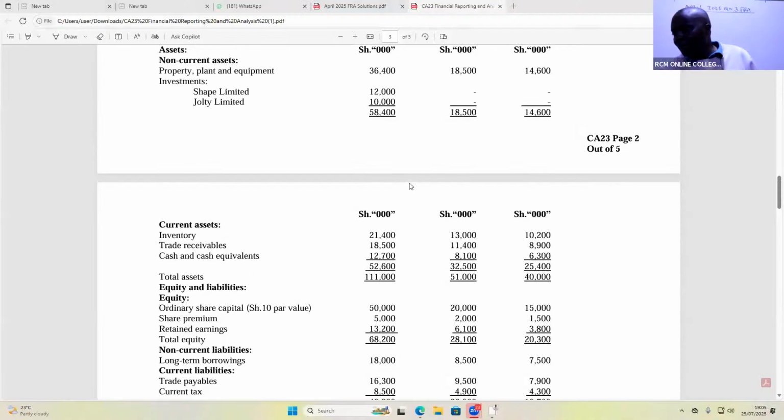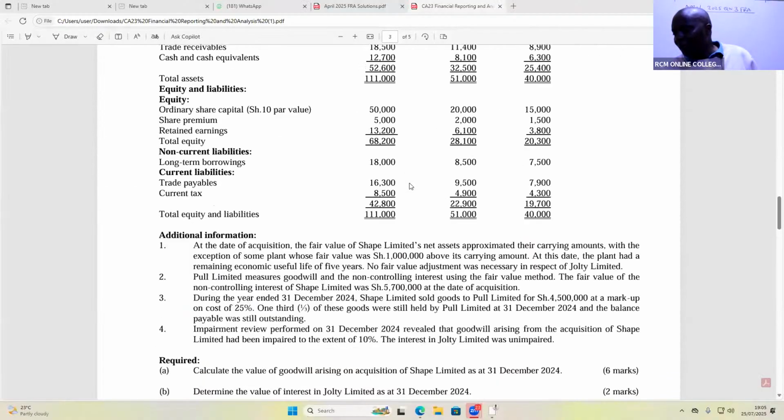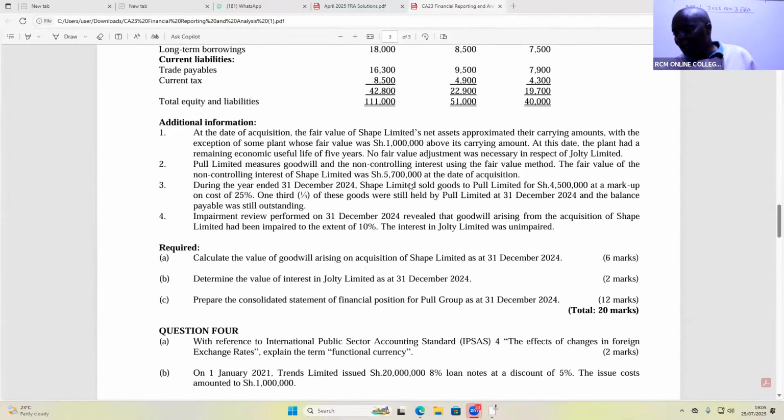This is the question, ladies and gentlemen. Whenever you're given a consolidation question, you shall always begin by reading the requirement. So, required: they want us to calculate the value of goodwill arising on acquisition of Shape Limited as at this date. Number 2, determine the value of interest in Jolty Limited as at this date. Jolty is a joint venture. Prepare consolidated statement of financial position for Pool Group as at 31st December 2024.